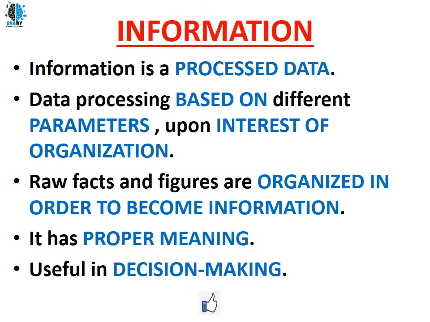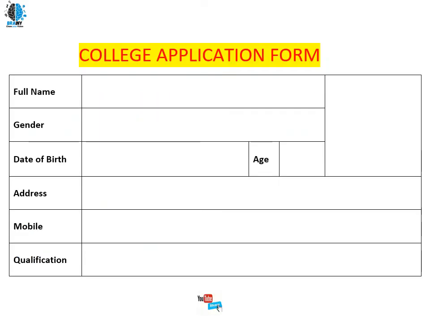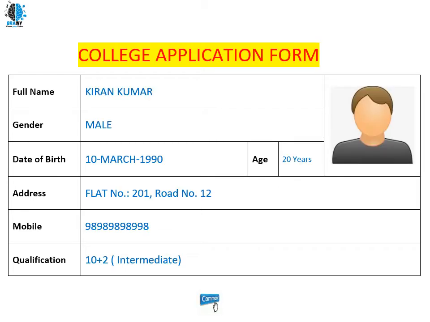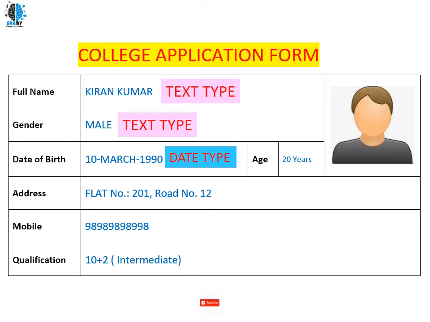So let's see data and information with the help of an example. For example, you have to fill this college application form. Once you finish this application form, you have all these details. You have filled the name, which is text type. Next, the date of birth is date type.